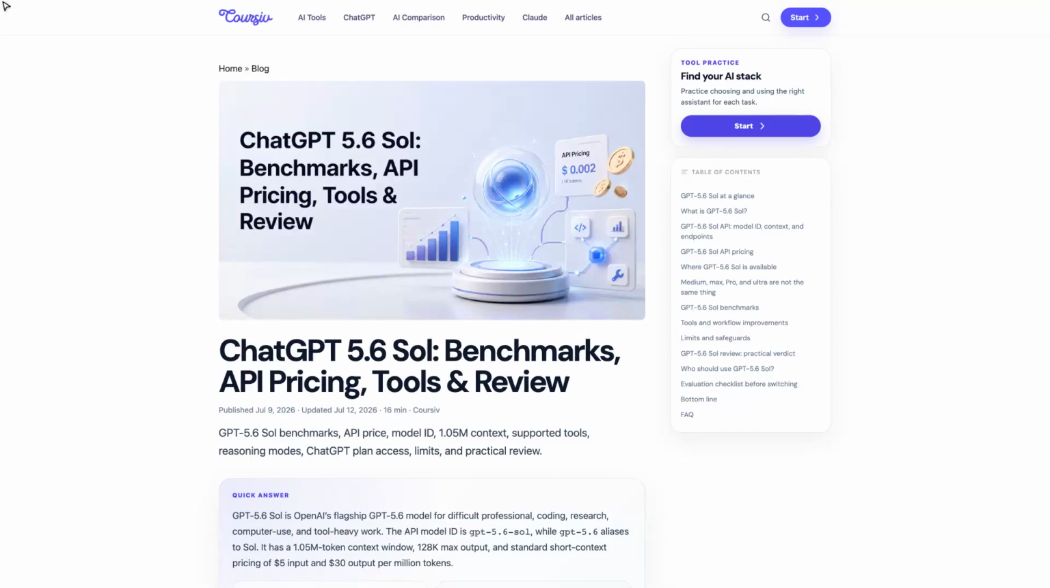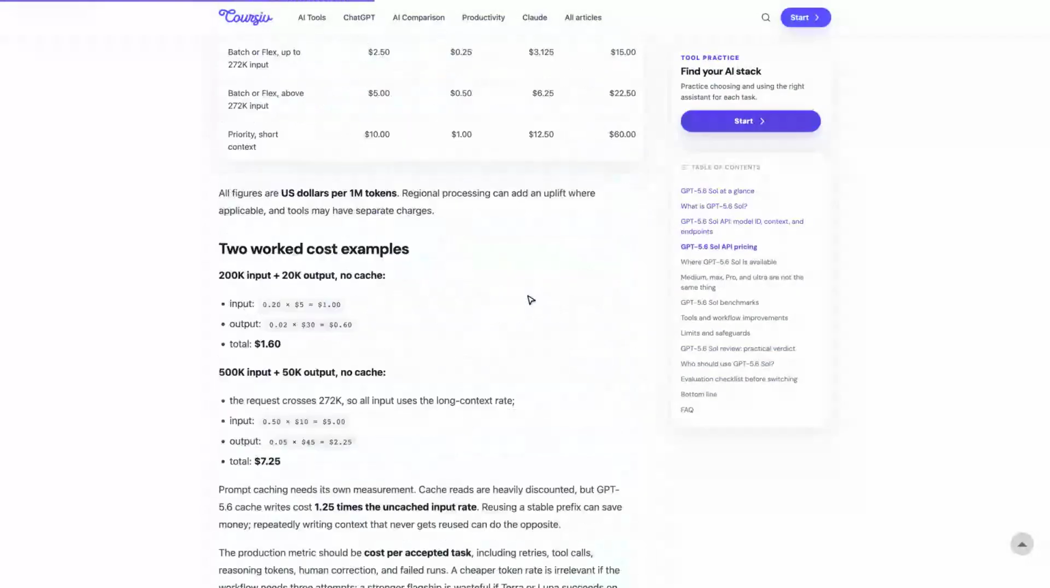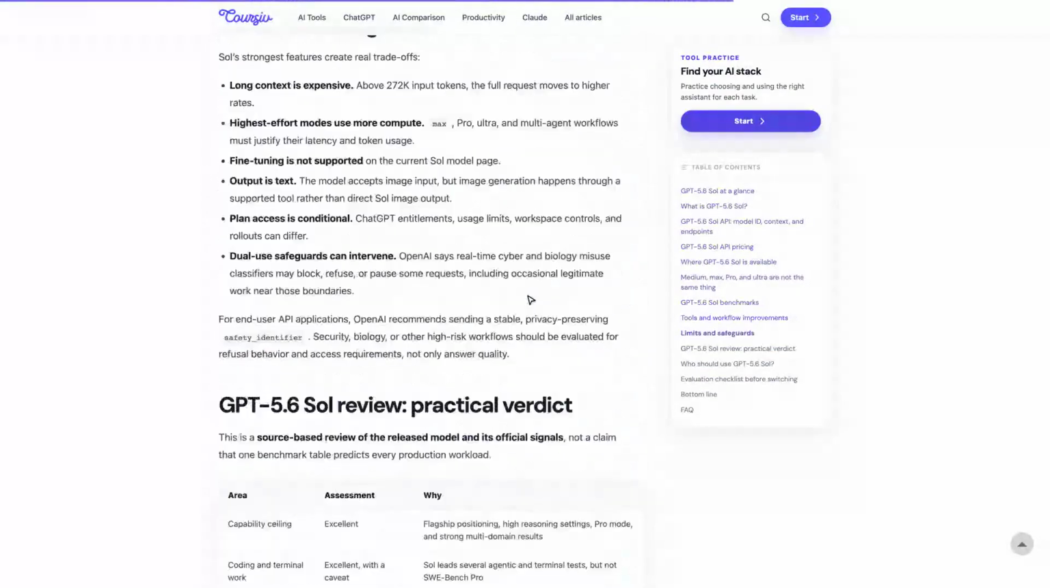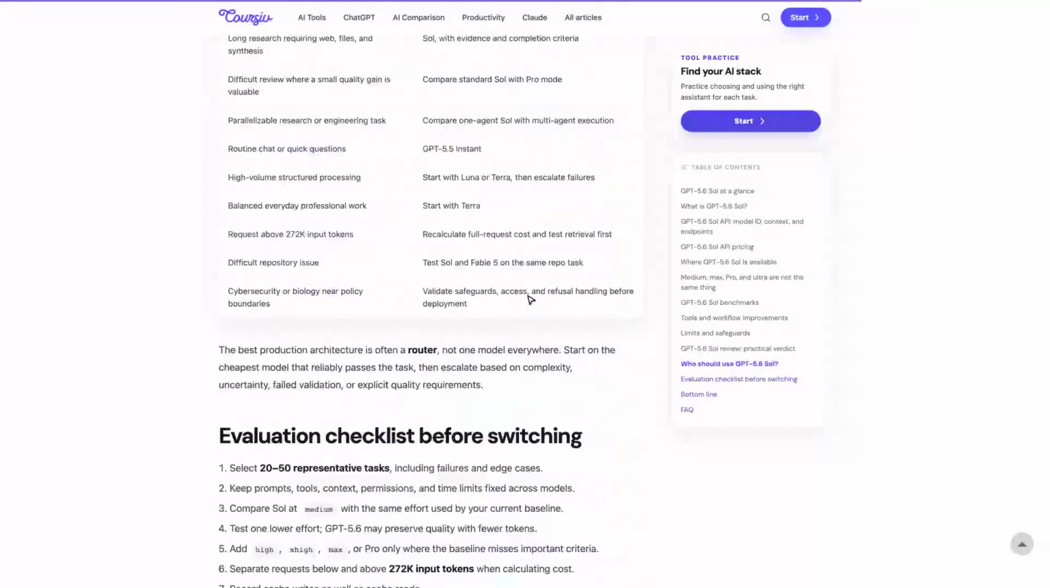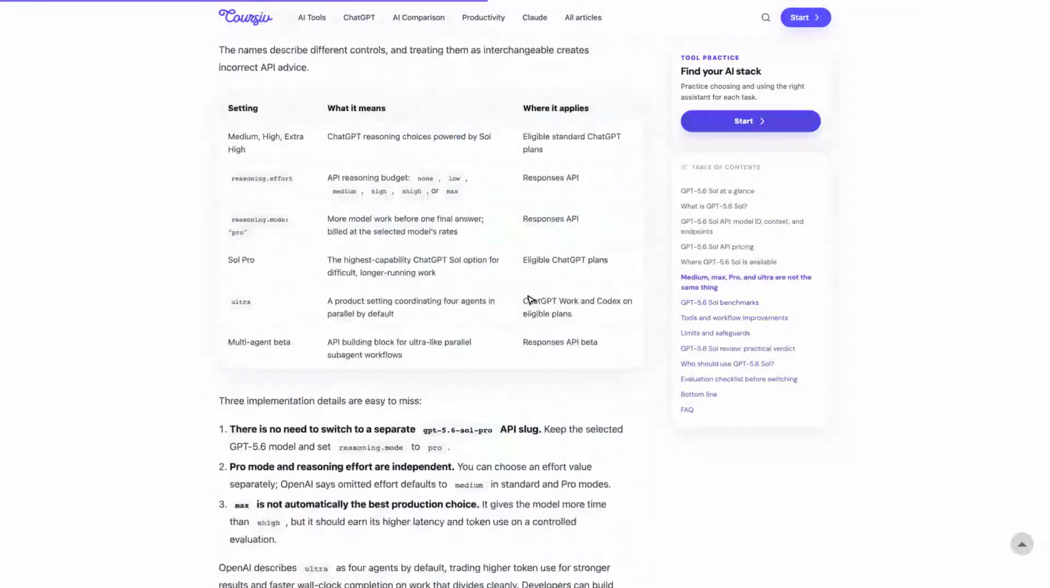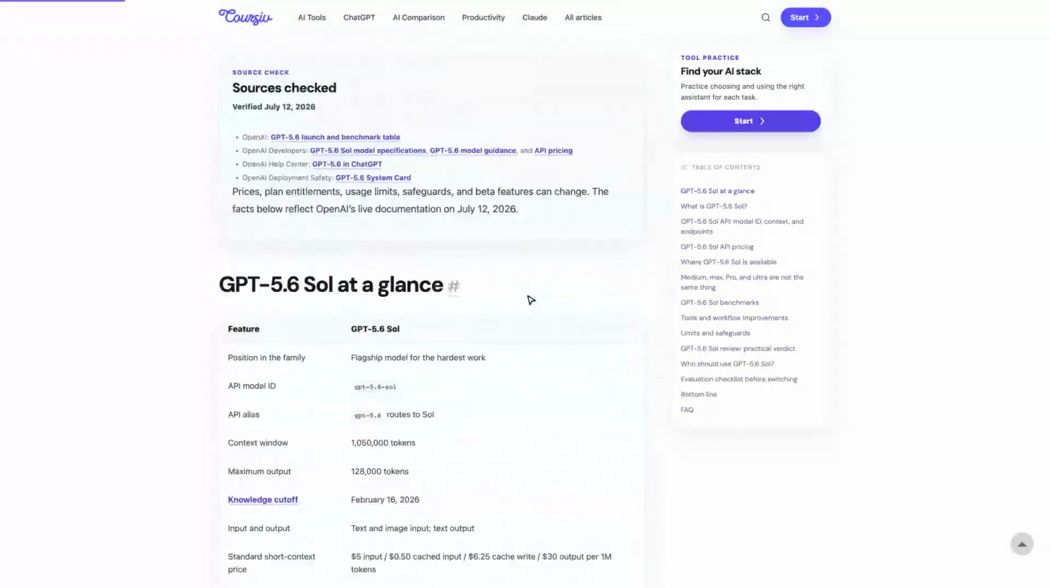All right, so MiniMax M3 just dropped, and people are genuinely asking whether it can go toe-to-toe with ChatGPT 5.6 Sol. The number that got my attention right away: M3's output tokens cost $1.20 per million versus Sol's $30 per million, which is a 25 times gap.